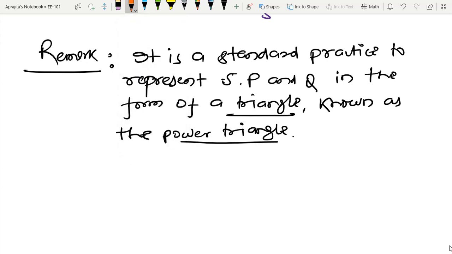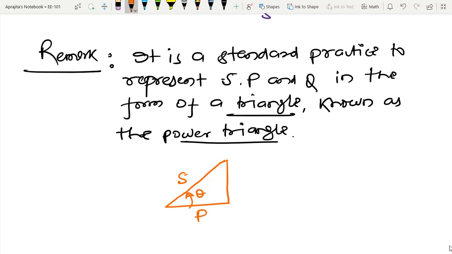So what we are telling is that I have one side as the complex power, and after that I have two different sides. I have this angle equal to theta.